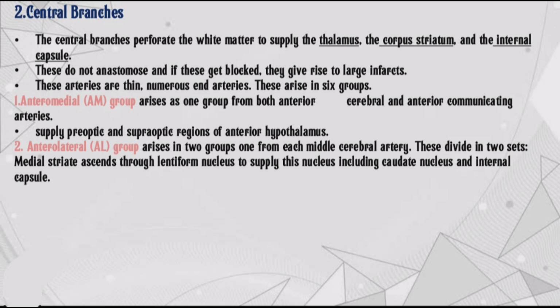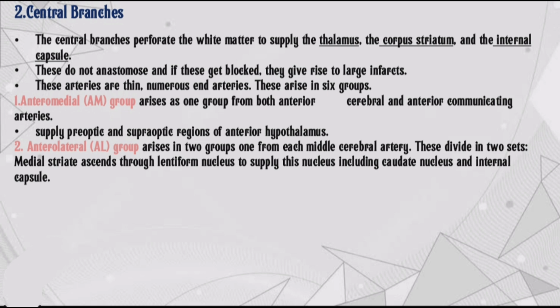Second, central branches. The central branches perforate the white matter to supply the thalamus, corpus striatum and the internal capsule. These do not anastomose, and if these get blocked, they give rise to large infarcts. These arteries are thin, numerous end arteries. These arise in 6 groups.